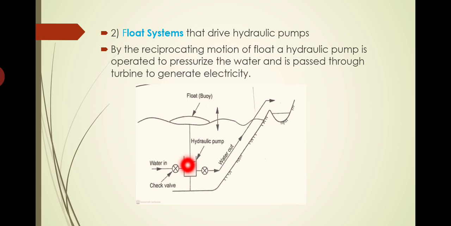So we know that P equal to rho g h. So based on that, whatever may be the pressure generated inside this one, up to that height, the water will be pumped. So by this pumping method we can pump the water to a particular height and we can store it there, and that stored water will have a very high potential energy based on the height. So that is being used for the expansion within the turbine for producing the power.